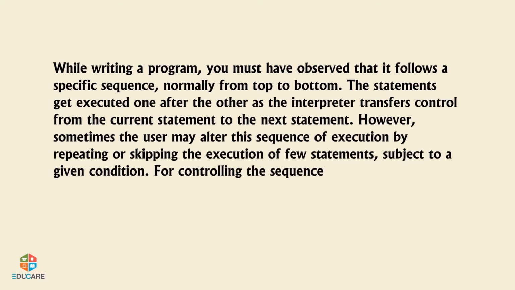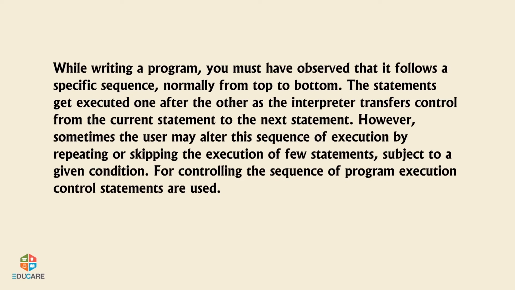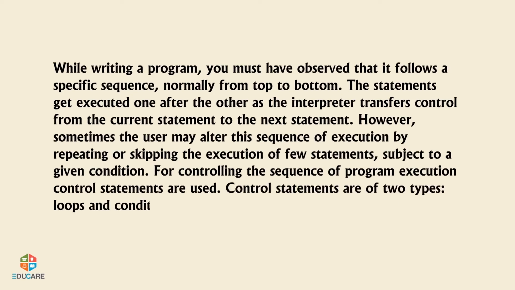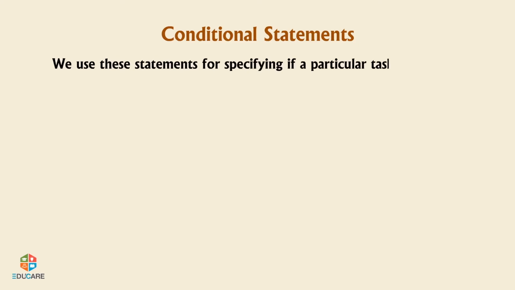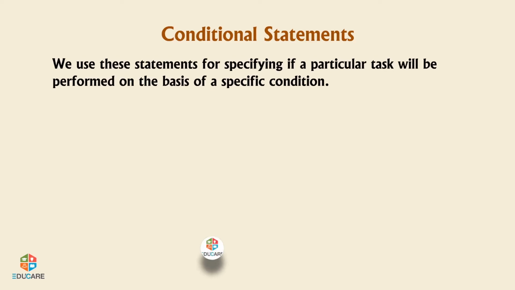For controlling the sequence of program execution, control statements are used. Control statements are of two types: loops and conditional statements. Conditional statements. We use these statements for specifying if a particular task will be performed on the basis of a specific condition.